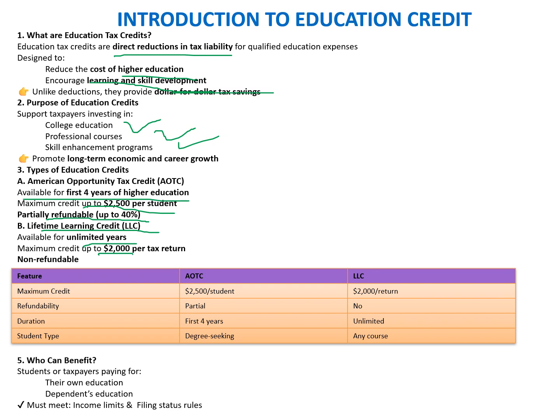When we look at the status of refundability, LLC is non-refundable. So while AOTC is partially refundable, LLC is non-refundable. Maximum credit for AOTC is $2,500 per student, LLC is $2,000 per return. Refundability is partial for AOTC and not refundable for LLC. Duration is the first 4 years of education for AOTC and unlimited for LLC. Student type is degree seeking for AOTC, and any course for LLC. Who can benefit? Taxpayers paying for their own education and their dependents' education, and they must meet the income limit and filing status rules. So we'll look at each of these credits separately to understand them more deeply.